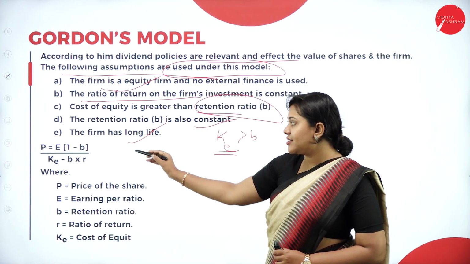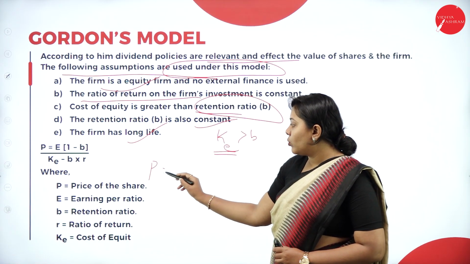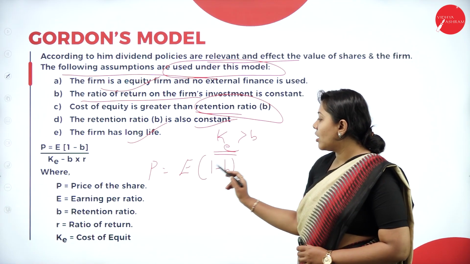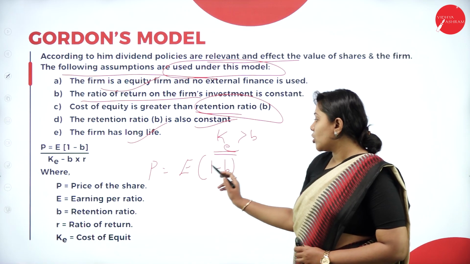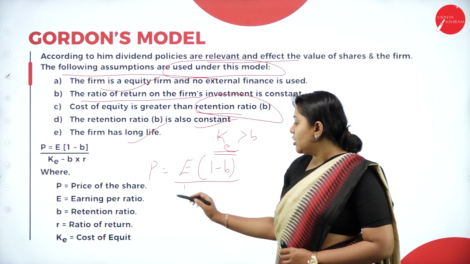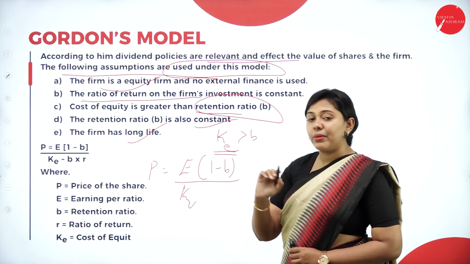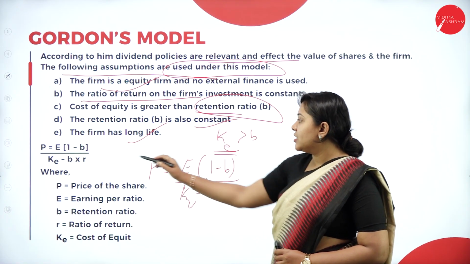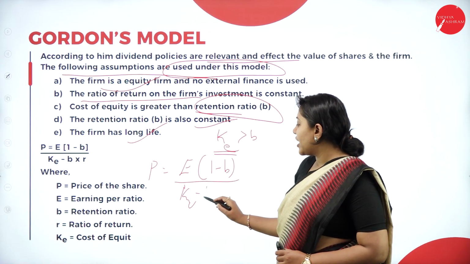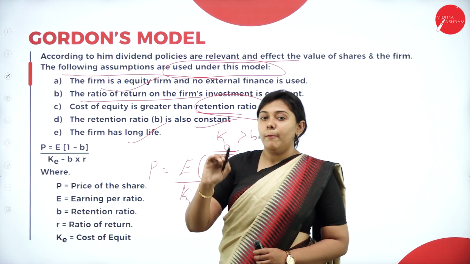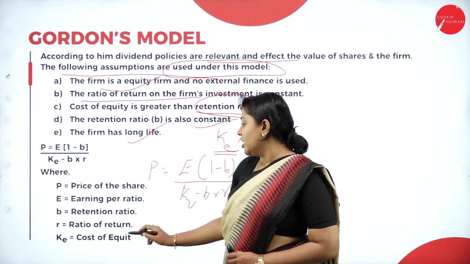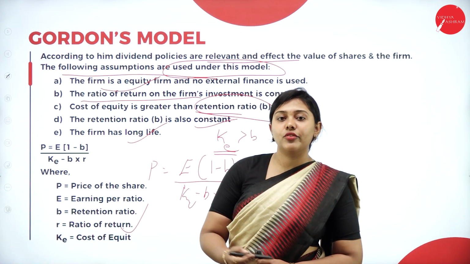P is equal to E into (1 minus B) divided by (k minus B into R). Here 1 minus B is your dividend payout ratio, and k is the cost of equity or capitalization rate. What does B stand for? B is the retention ratio. R stands for the rate of return or internal rate of return.